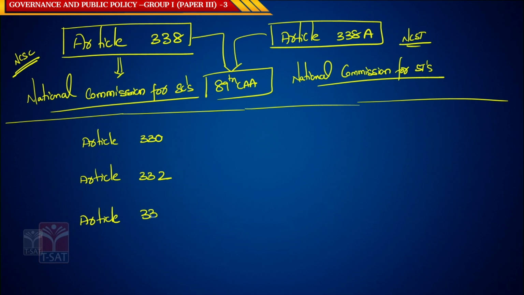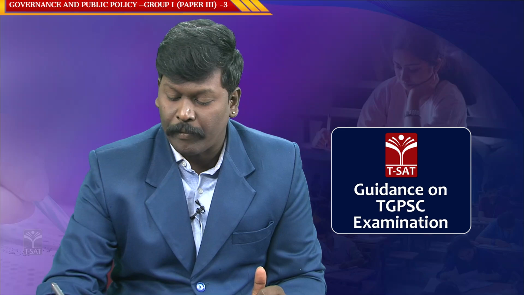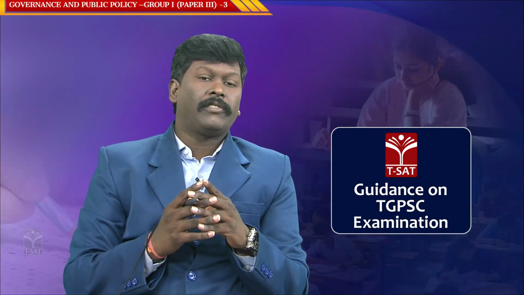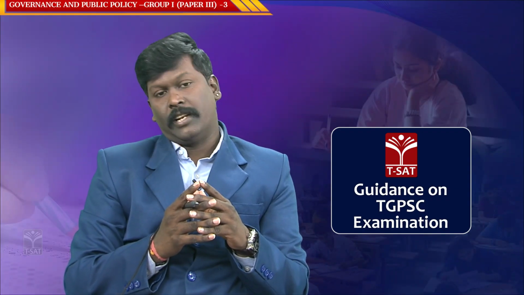Then we have Article 334. Now, what is Article 330? Article 330 says there should be reservations of seats for both SC and ST in Lok Sabha. There should be reservation of seats for SCs and STs in Lok Sabha on the basis of their population. So, reservation of seats shall be there on the basis of their population.